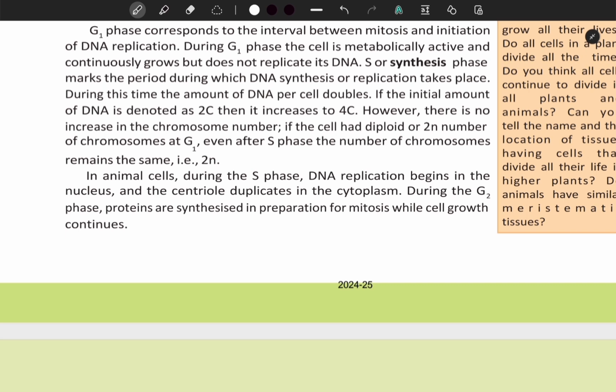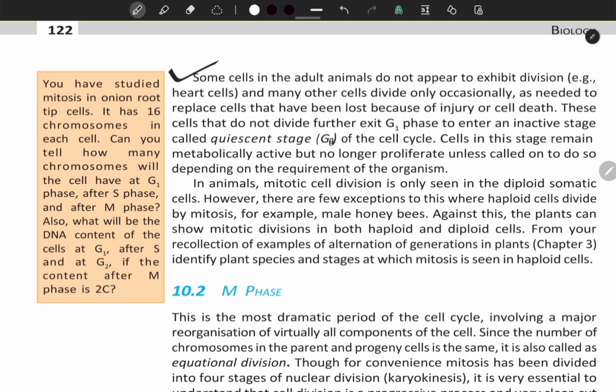In animal cells, during the S phase, DNA replication begins in the nucleus and the centriole duplicates in the cytoplasm. During the G2 phase, proteins are synthesized in preparation for mitosis, while cell growth continues. Some cells in the adult animals do not appear to exhibit division, for example heart cells, and many other cells divide only occasionally, as needed to replace cells that have been lost because of injury or cell death.